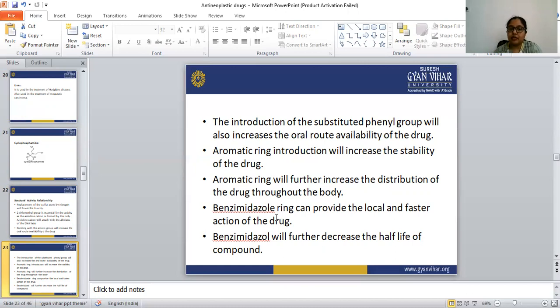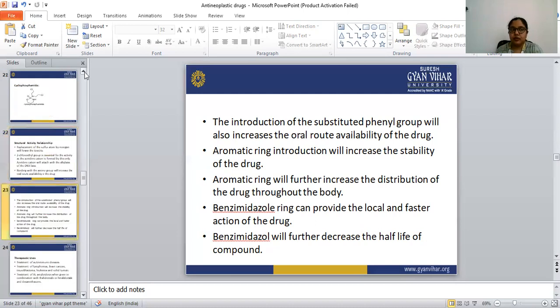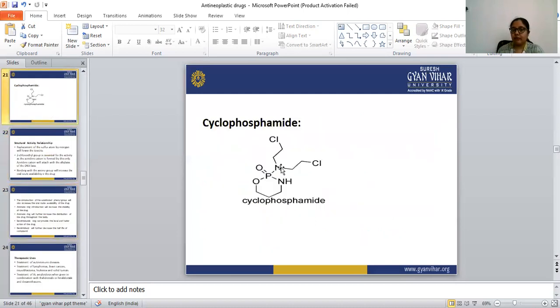A benzimidazole ring can provide the local and faster action of the drug. Benzimidazole will further decrease the half-life of the compound. If we are introducing any benzimidazole ring, that decreases the half-life of the compound. So this is the SAR of the chlorambucil. You have to remember that this drug is cyclophosphamide.